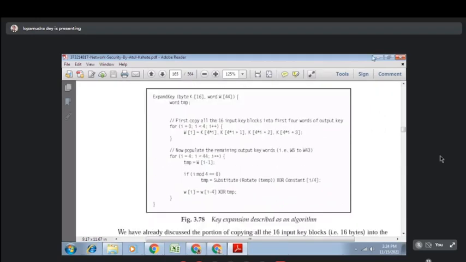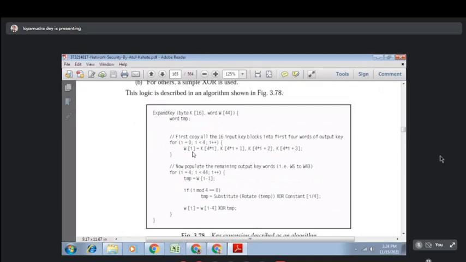Acha. So what will be the key expansion procedure? For i equal to 0, i less than 4, i plus plus, that is 4 into i, 4i plus 1, 4i plus 2. In this way, first copy the 16 input key bytes into the first 4 words of the output key. Now you have to populate. For i equal to 4, i less than 44, this temp. Then if i mod 4 equal to 0, you have to perform the substitute, then rotate, then XOR operation. After that, you will generate this word.